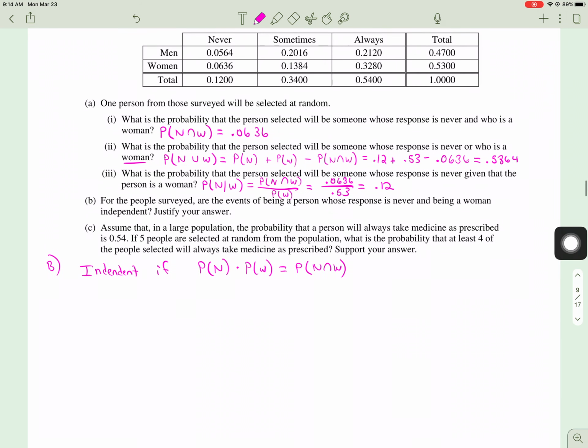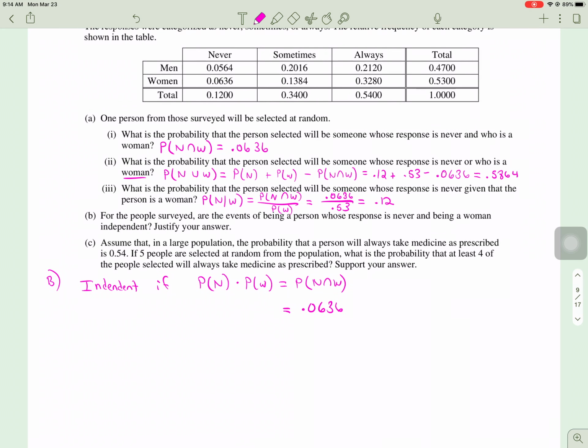Well, let's see. What's the probability of never and woman? We know that already, we did this, it's 0.0636. The probability of never, that's 12%. The probability of being a woman in this survey, 0.53. When you multiply those, you get 0.0636.